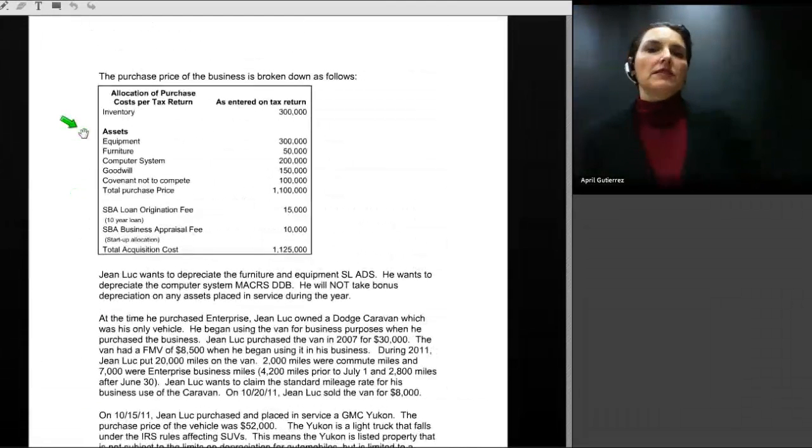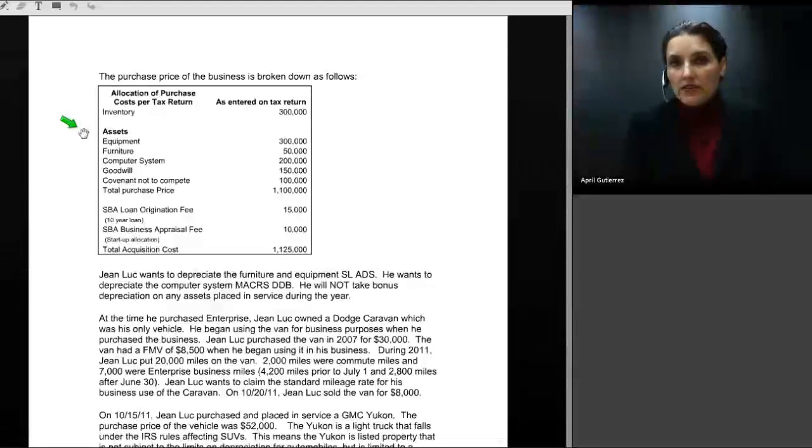Now, in purchasing his business, Jean-Luc purchased a going concern operation, and that going concern came with a variety of assets, one of which is inventory. And inventory is important because that will be a cost of purchase for inventory for the year, which is entered on Schedule C in the cost of goods sold section. We also have assets that he purchased as a part of the business or during the year, and they include equipment, furniture, and a computer system. Each of these assets needs to be listed on the asset acquisition statement, and again, they need to be listed on a depreciation schedule.